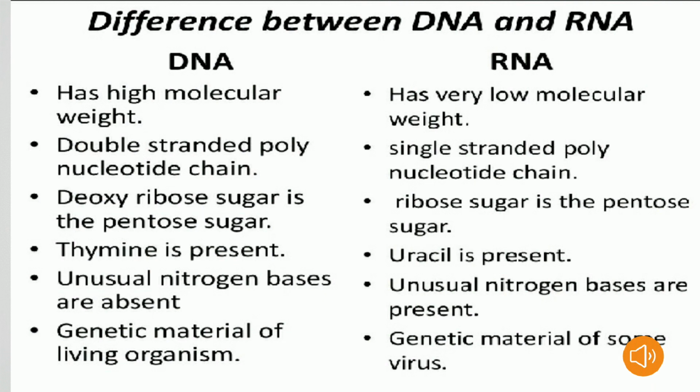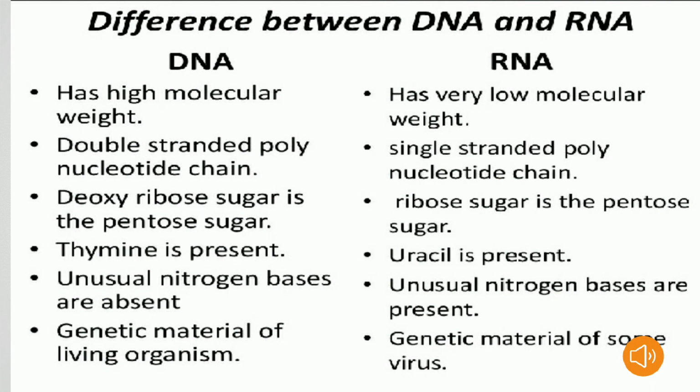See the second point. DNA is a double-stranded polynucleotide chain. We already discussed the polynucleotide chain. Double-stranded means we already know that DNA has two strands, with a 3' to 5' end and a 5' to 3' end. So we call it a double-stranded polynucleotide chain. Here, a number of nucleotides is present in the chain. Coming to RNA, a single-stranded polynucleotide chain is present.